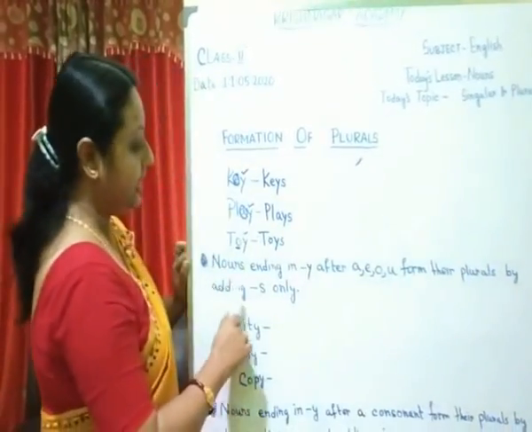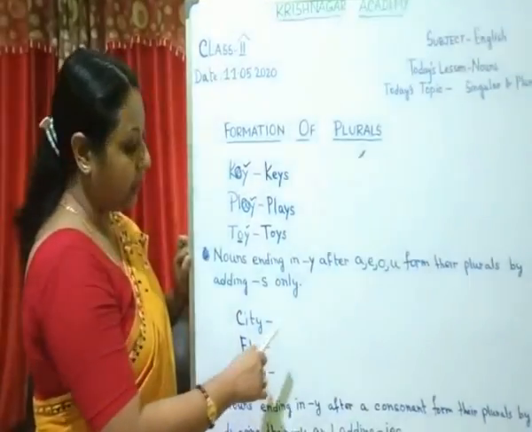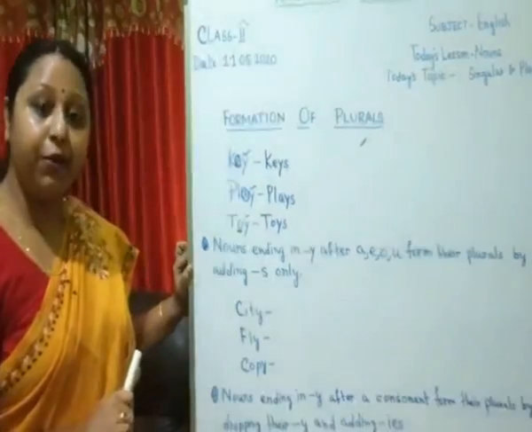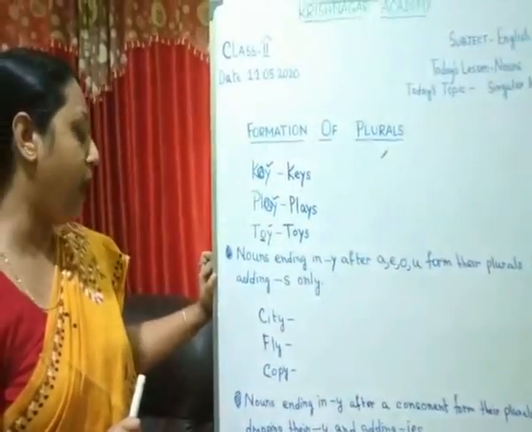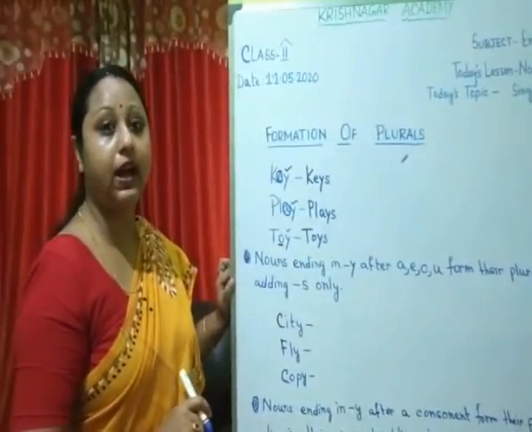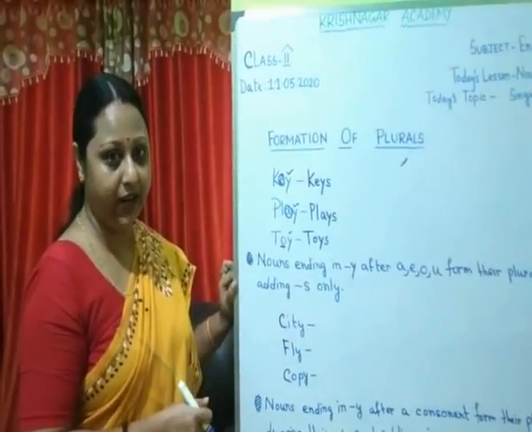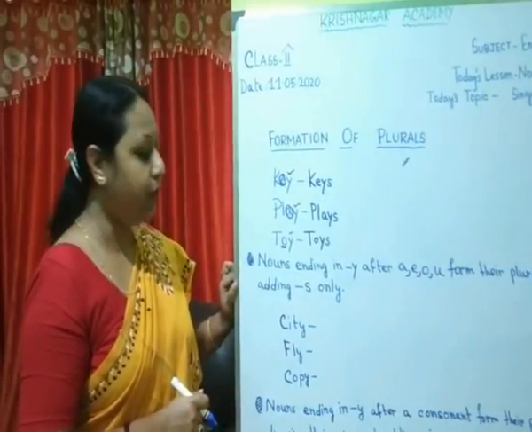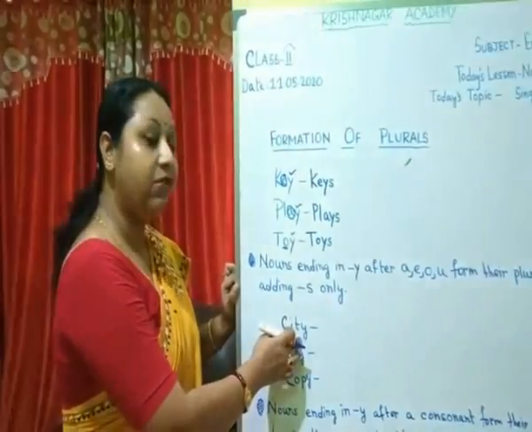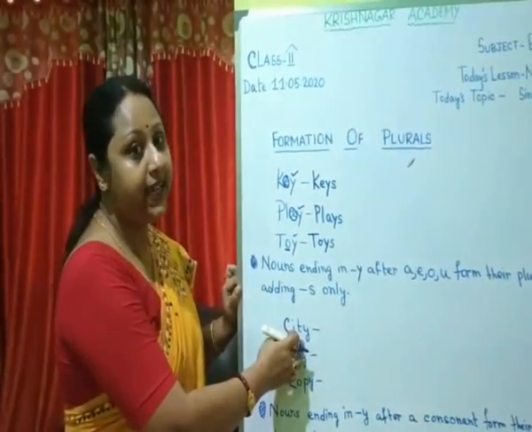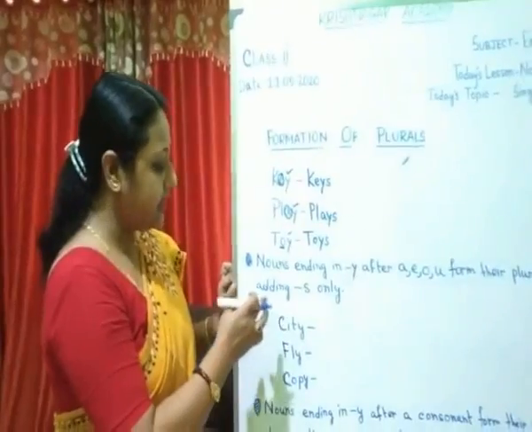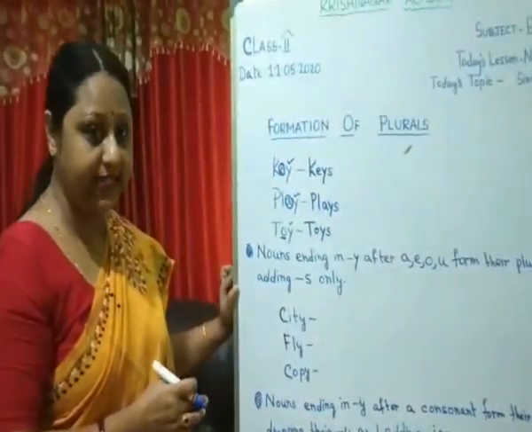by adding S only. But singular nouns ending with Y, and if there is a consonant immediately before it, to make it plural, we have to drop the Y and write I and add es to it. Let us take the example of city.